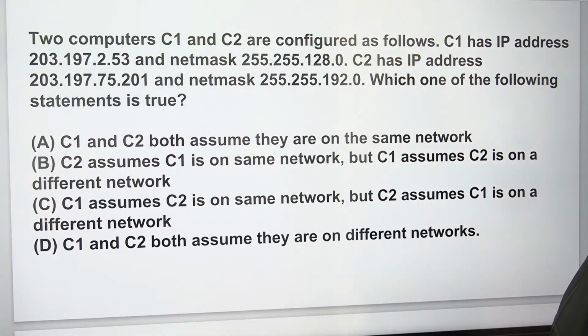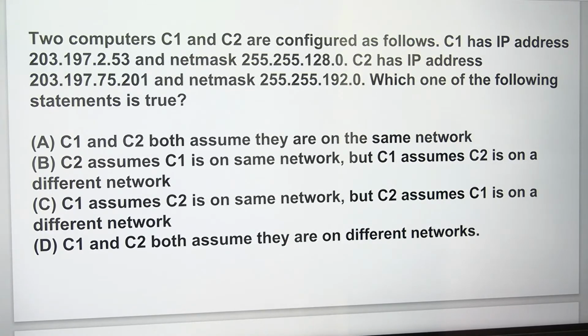Two computers C1 and C2 are configured as follows. C1 has this IP address and this net mask. C2 has this IP address and this net mask. Which one of the following statements is true? C1 and C2 both assume they are on the same network. Or C2 assumes C1 is on the same network, but C1 assumes C2 is on a different network.